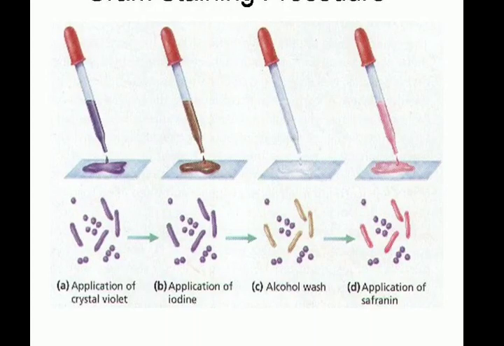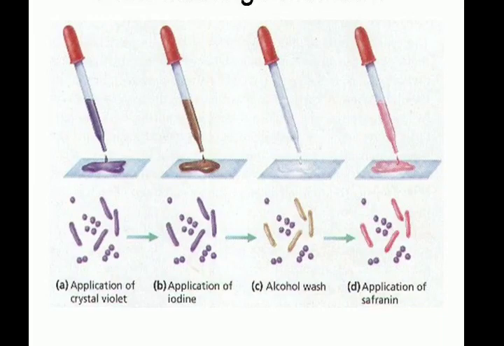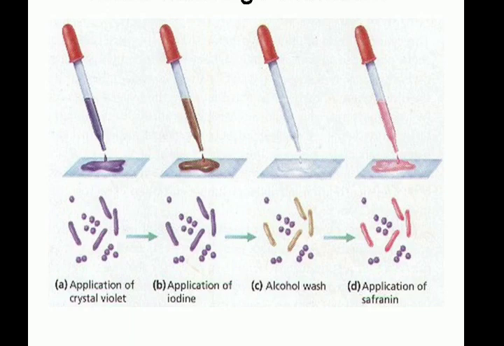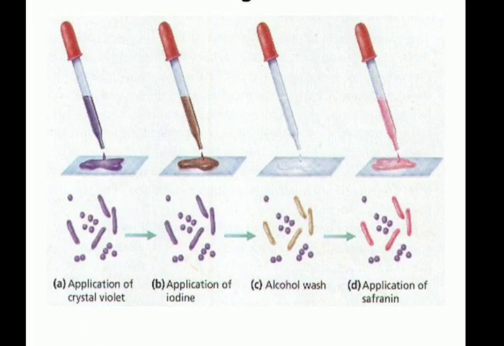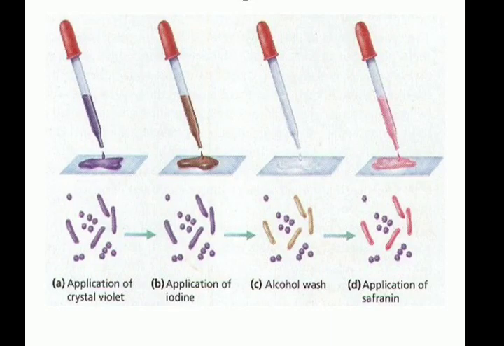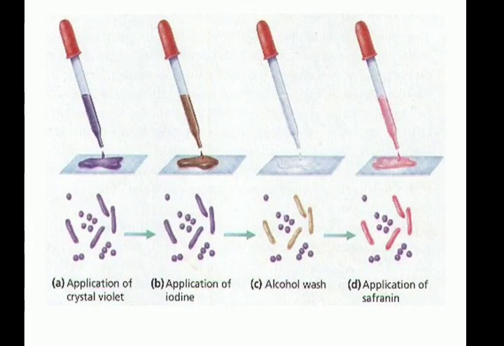It is applied in the second step, that's why it is called the secondary stain. Apply this secondary stain for 1 minute, then wash the slide and observe under the microscope. The bacteria which retain the primary stain appear in violet color, while the bacteria which take the secondary stain appear in pink color.